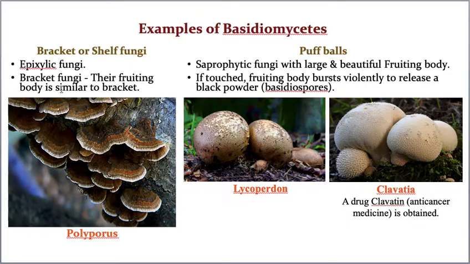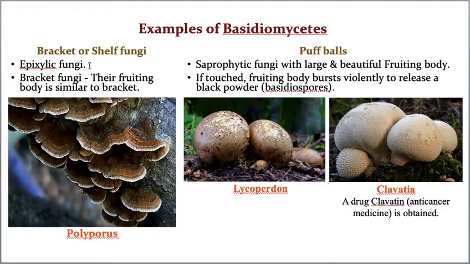The fruiting body is the sexual spore producing body produced by the fungi. Because this fruiting body looks like a bracket, it is called bracket fungi or shelf fungi.